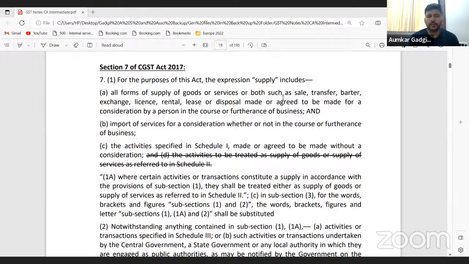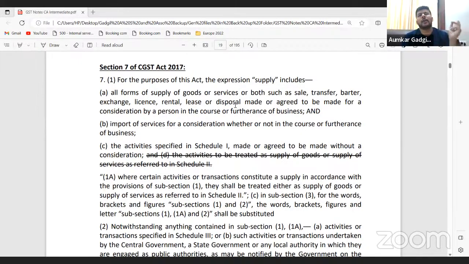Now, before transfer, we will get into the discussion on what you mean by barter and what you mean by exchange. Okay, so how barter and exchange are considered as supply, and accordingly how the GST levy really happens, we'll discuss that first. So as a part of scope of supply, let us try to understand barter and exchange.